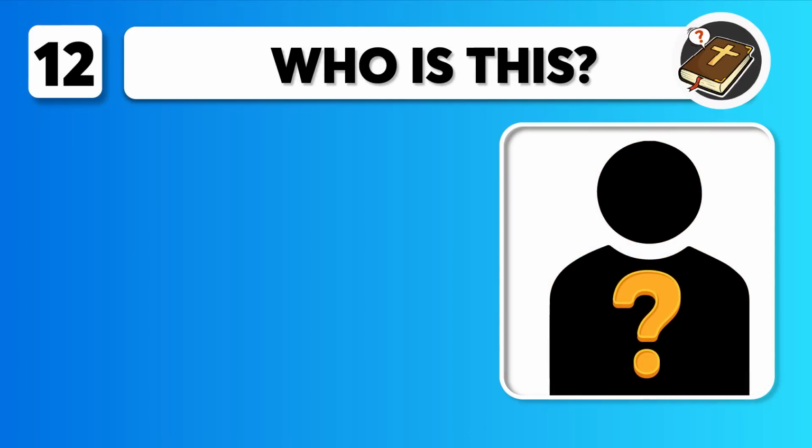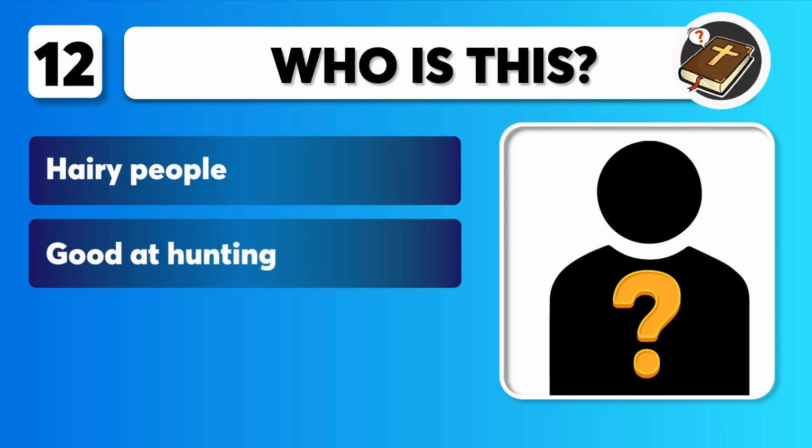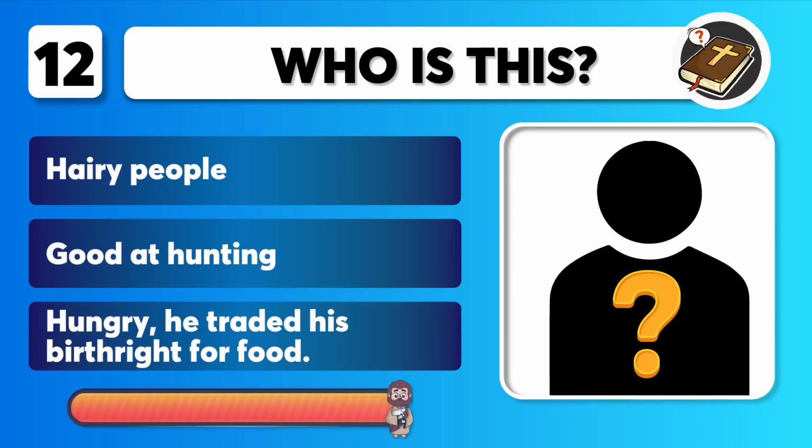Question 12 includes clues. Hairy people. Good at hunting. Hungry, he traded his birthright for food. Who is this? You get 10 seconds.